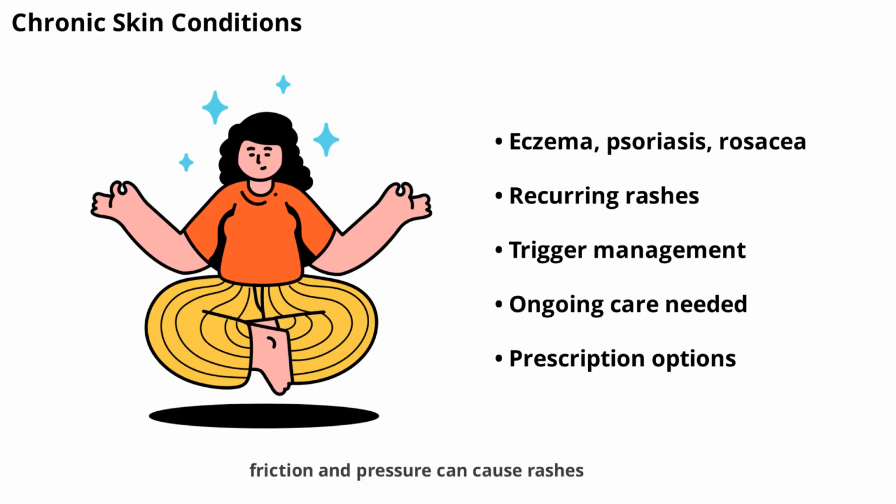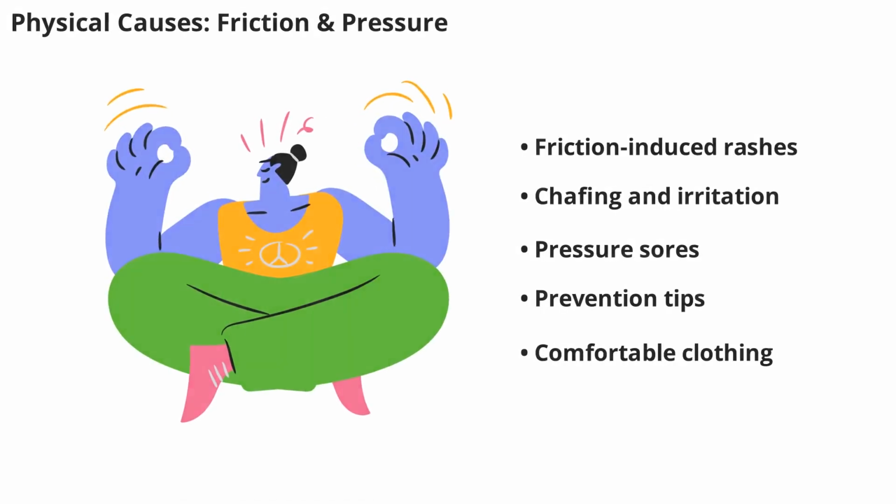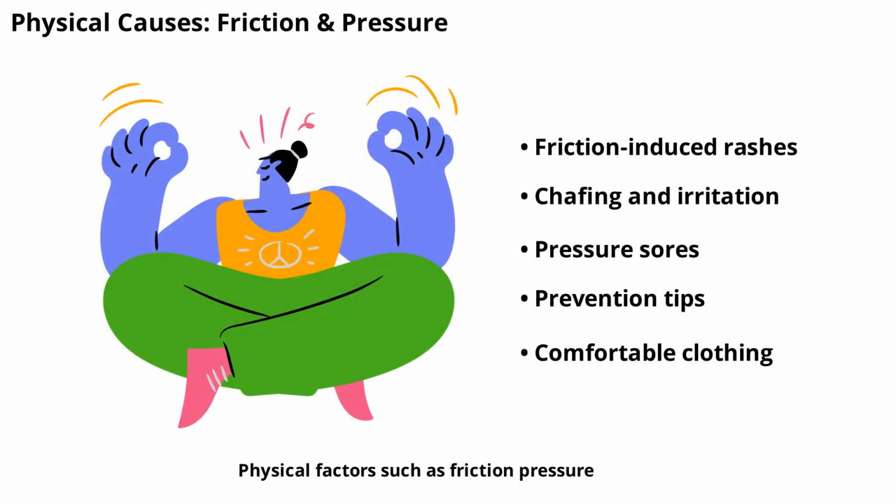Next, we'll explore how physical factors like friction and pressure can cause rashes. Physical factors such as friction, pressure, or tight clothing can lead to rashes. For example, chafing occurs when skin rubs against itself or clothing, resulting in redness and irritation. Pressure sores can develop in people who are immobile for long periods. These rashes are often preventable by wearing comfortable clothing, staying dry, and moving regularly.